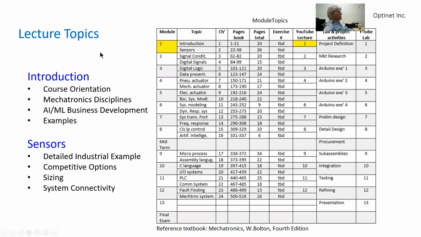In our lecture topic, which is highlighted over here, this is lecture 1, we'll discuss the introduction, course orientation, mechatronics disciplines, machine learning, business development, and examples. And in the sensor sections, we'll take a look at a detailed industrial example, competitive options, sizing, and system connectivities in sensors.